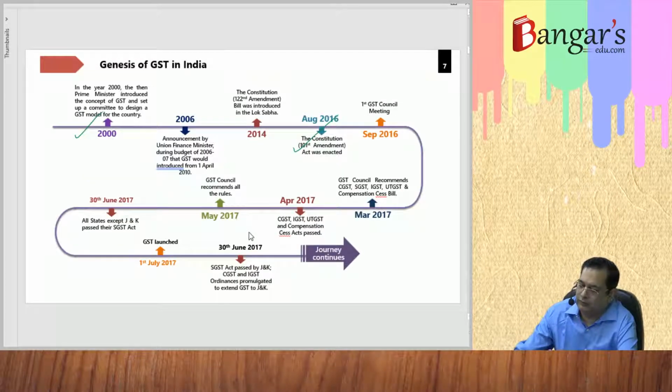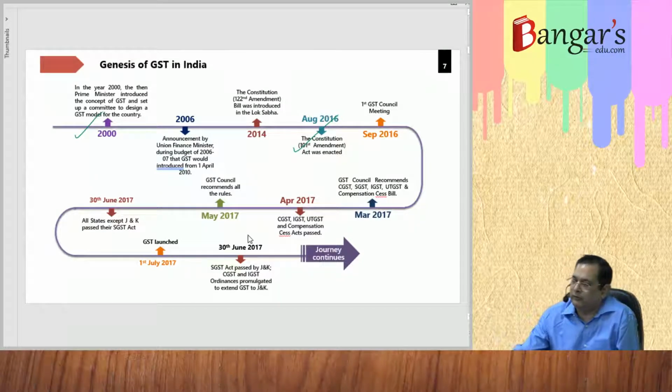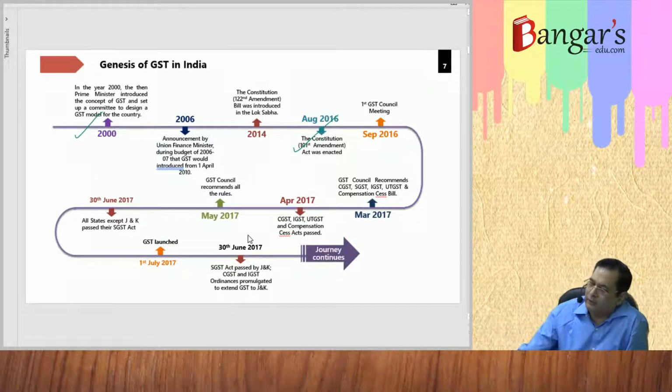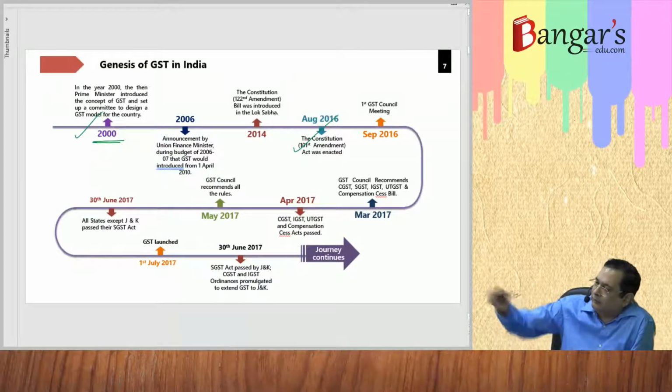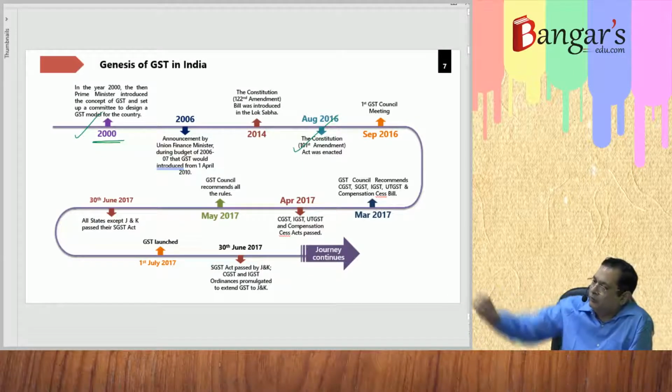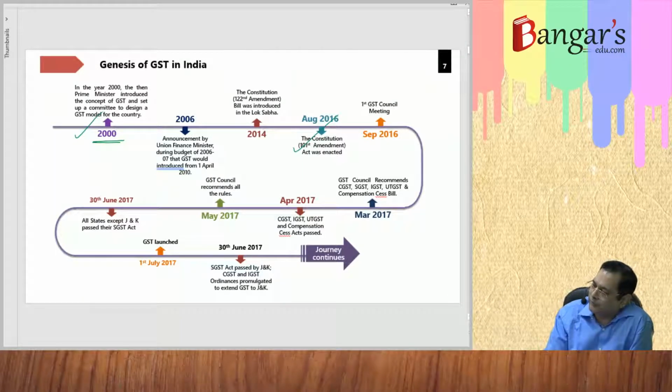So we have seen the genesis of GST. In the year 2000, the then Prime Minister introduced the concept of GST and set up a committee to design a GST model for the country. Then the then Union Finance Minister made an empowered committee of states and told that GST must be introduced with effect from 1st of April 2010.